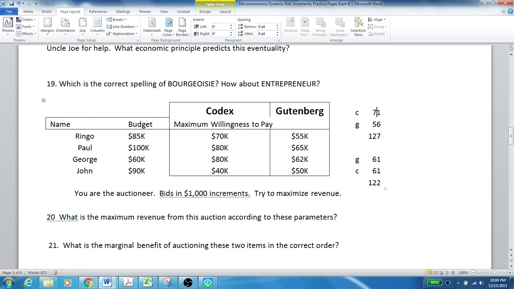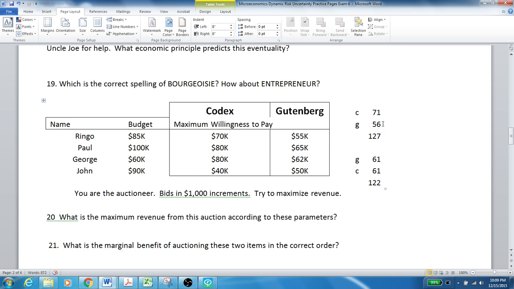So he's the first one to drop out when you auction off the Gutenberg next. And what we see is John drops out at 51,000, and it just becomes a duel between Ringo, who's willing to go up to 55,000 and has the money, and George, who's willing to go up to 62,000 but doesn't have the money to go more than 60. So George is able to get some consumer surplus.